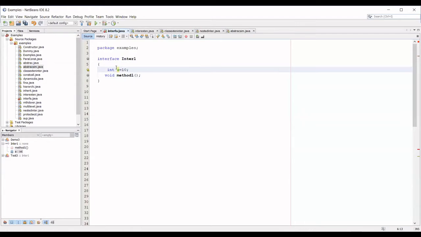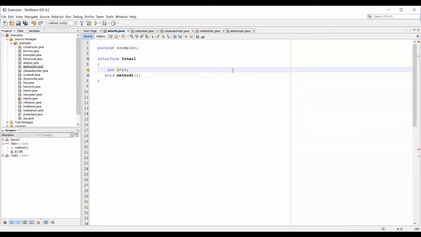So if you want to write an interface, what is the rule? You have to start with the keyword interface followed by the name of the interface. Within the interface, you can have a variable as well as a method. But variables are by default public, static, and final, and methods are by default public, static, and abstract. So you cannot define any method inside an interface. First, this point is clear? Yes, ma'am.